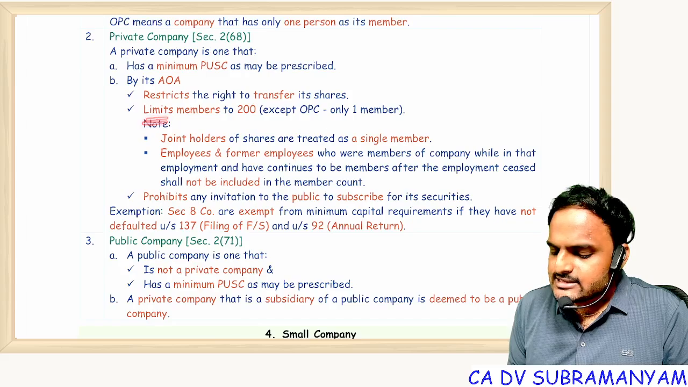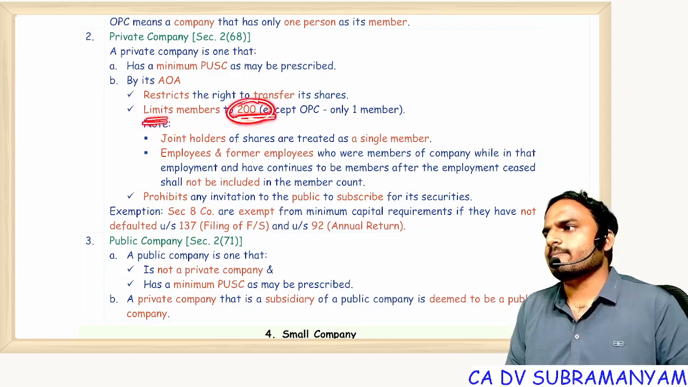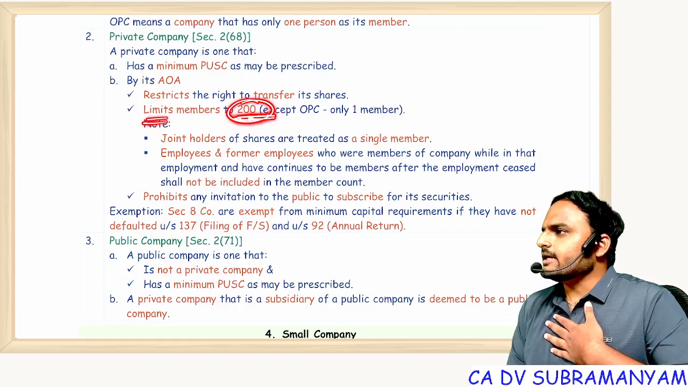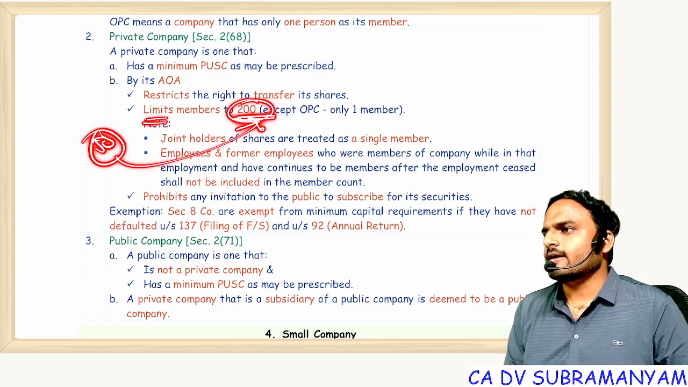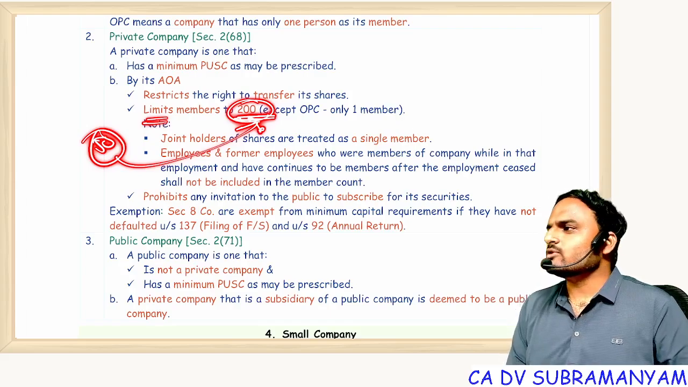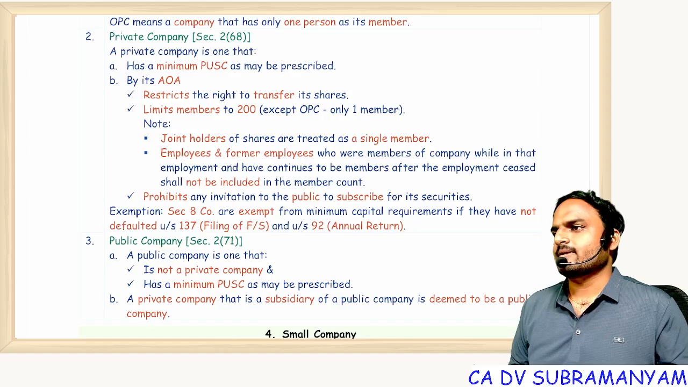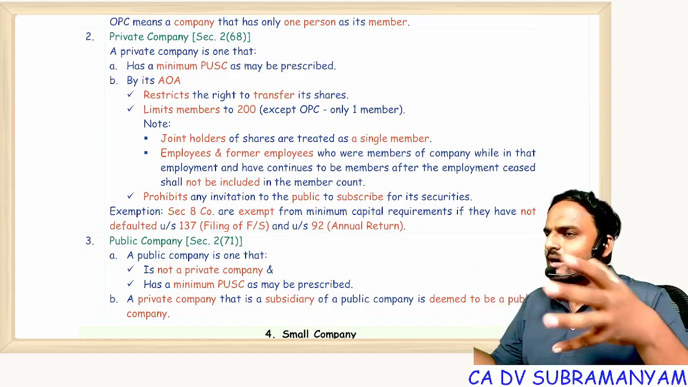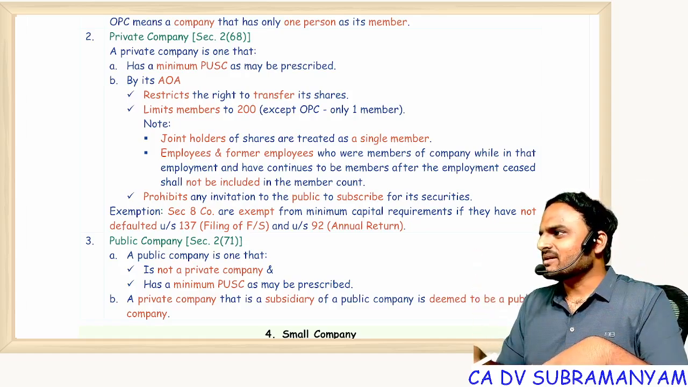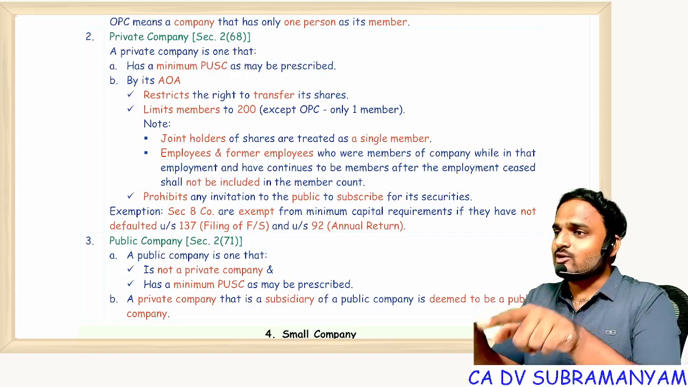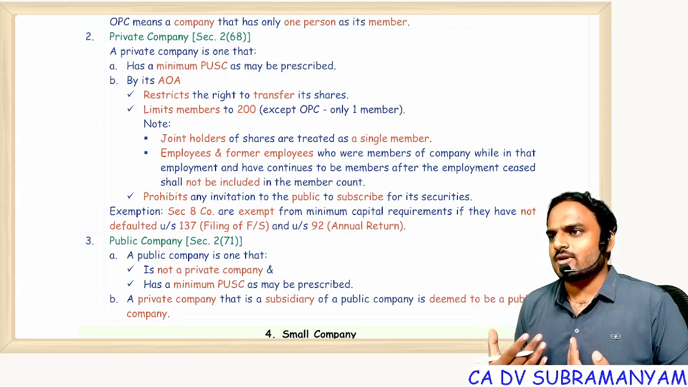Next, limits the number of members to 200. When I read the Companies Act 1956, the number was 50, but right now the number has increased to 200. I don't know how an association with 200 persons is a private company. Even if you start including your family relatives from mother's side and father's side, I don't think the 200 number will come. But okay, the lawmaker fixed 200. Why 200? I can't tell you that.